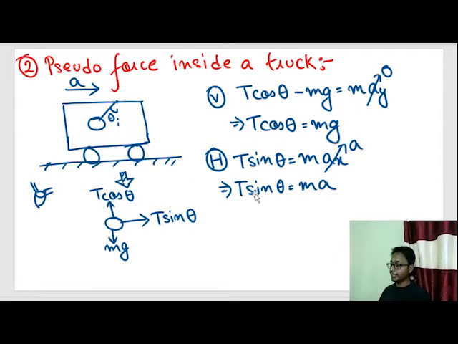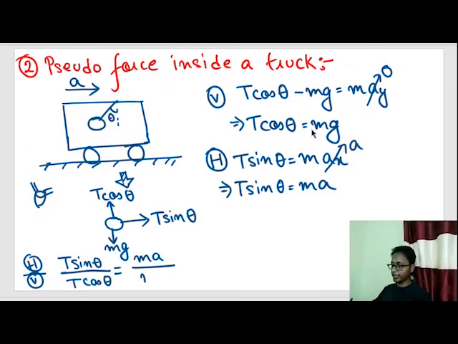When I divide the horizontal equation by the vertical equation, we get T sin theta by T cos theta equals ma by mg.